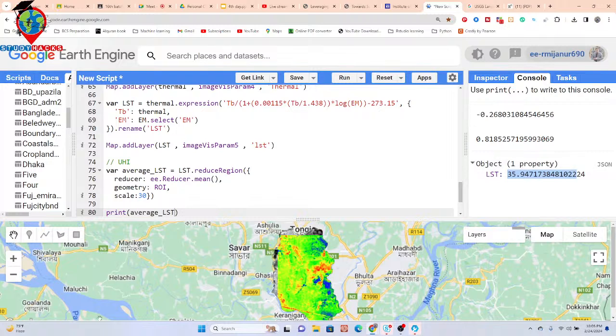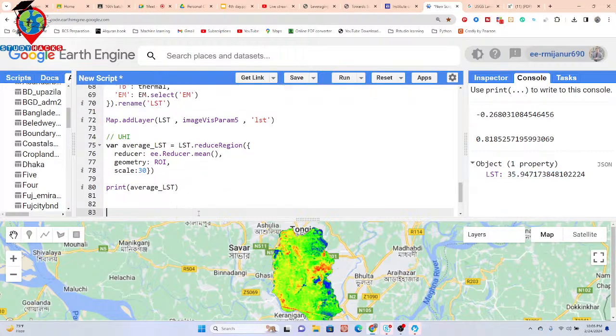Okay, and we can get the result as a dictionary. If you want, you can simply copy this value and work with that, or you can also use this variable name, because I'll show you the two ways. Suppose this time I just copy this value and work with that. Now I also calculate, suppose, the standard deviation of LST in Dhaka city. So just take a variable.